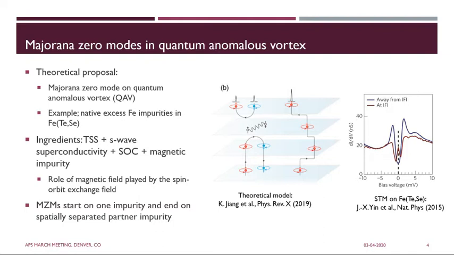Now, these Majorana zero modes on these quantum anomalous vortices are also expected to be sharper than ones found in vortex cores, and in this case, the role of the magnetic field is played by the spin-orbit exchange field. In this situation, the Majorana zero modes would start on one impurity and end on a spatially separated partner impurity.